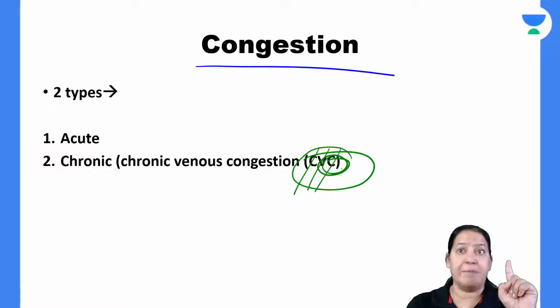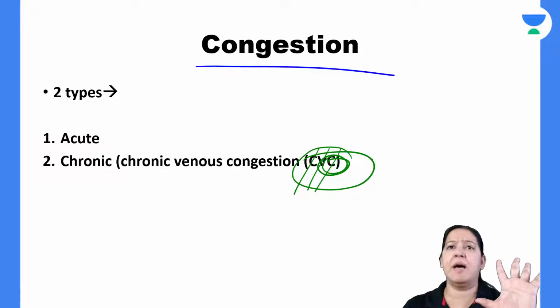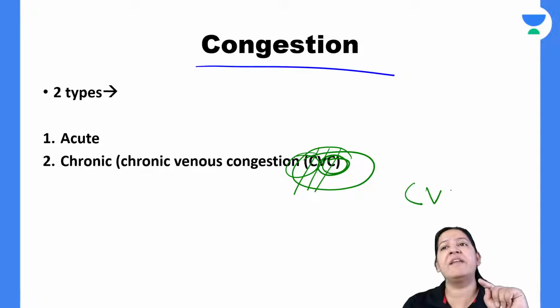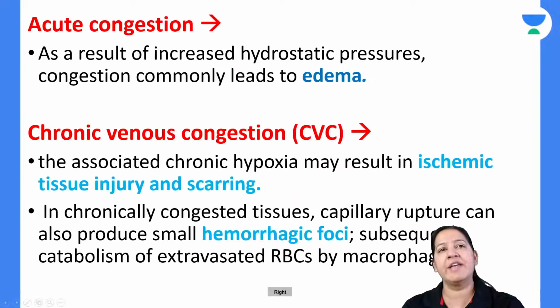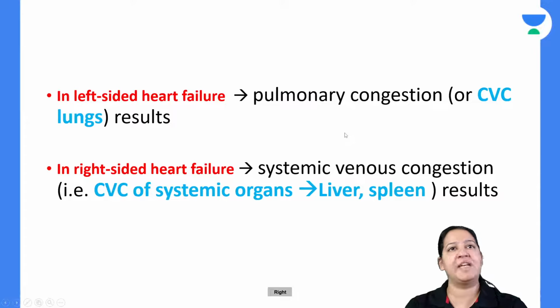I'm teaching you congestion, not hyperemia. We have already covered hyperemia, the definition and examples. Now I'm teaching you congestion, not the acute one, the chronic one. So, chronic venous congestion or chronic passive congestion, right? Chronic venous congestion is my topic today.